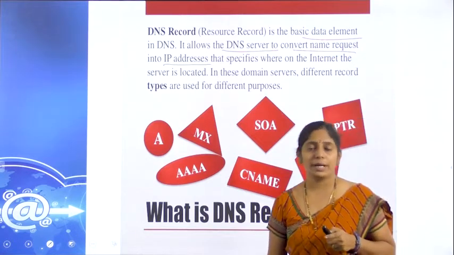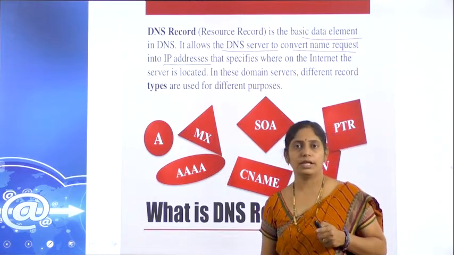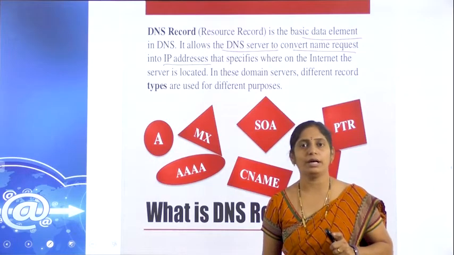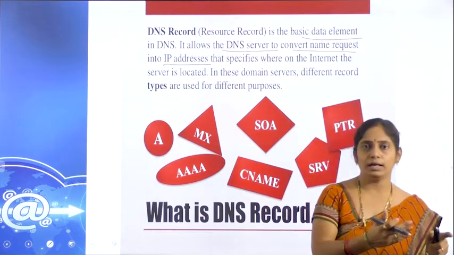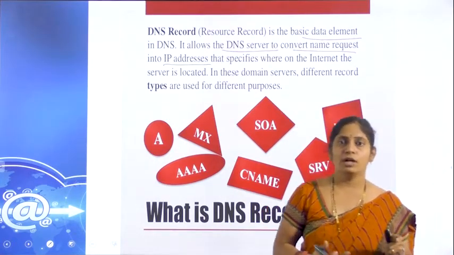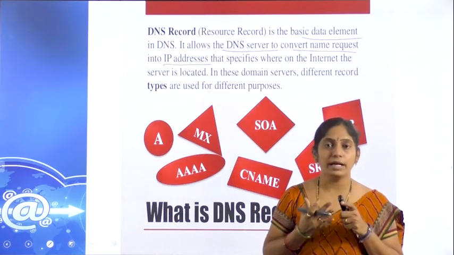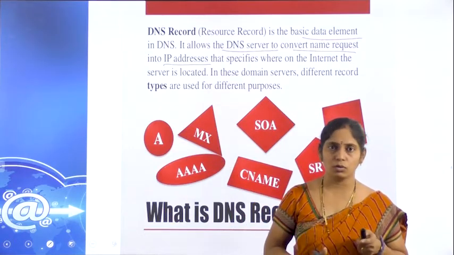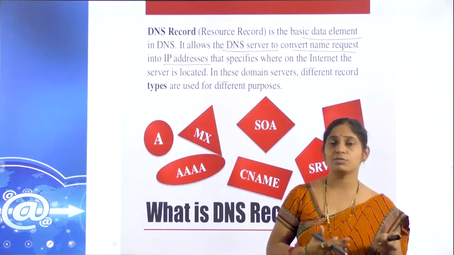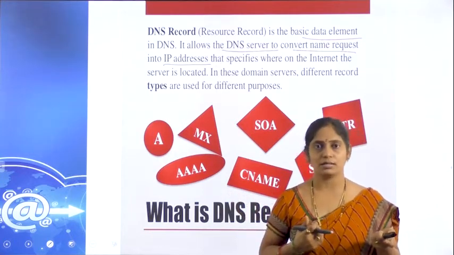So, it maintains the record. What record does it maintain? What are the different DNS names we have, and what is the respective IP address of each? Likewise, it maintains a record of all the DNS names with their respective IP addresses.